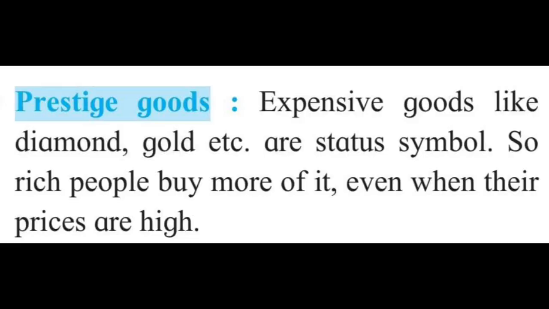The second one is prestige goods. What is meant by prestige? Prestige means high quality, high price, valuable. Expensive goods like diamonds and gold are called prestige goods. Expensive goods like diamonds and gold are a status symbol. The goods which show status are called prestige goods. So rich people buy more even if the prices are high, to show their wealth. That is called prestige goods.